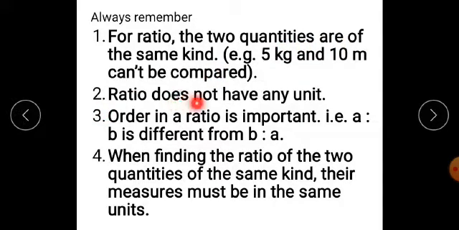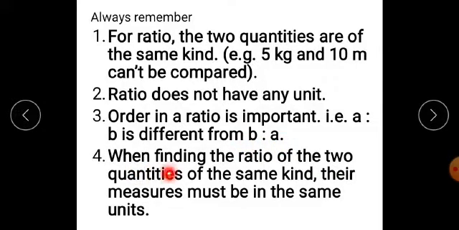Second one, a ratio does not have any unit. Always remember, a ratio does not have any unit, because the unit gets cancelled. Third one, order in a ratio is important. That is, A is to B is different from B is to A. A is to B means the first quantity is to the second quantity, whereas B is to A means the second quantity is to the first quantity.